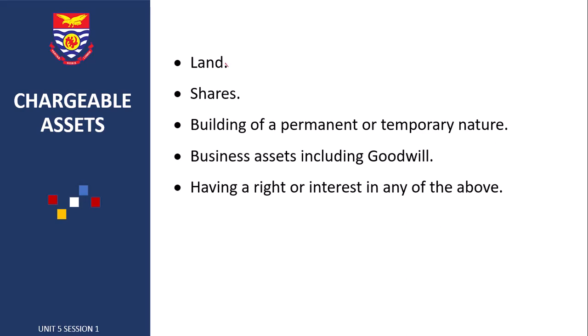So we have land, shares, building of a permanent or temporary nature, business assets including goodwill, and having a right or interest in any of the above.